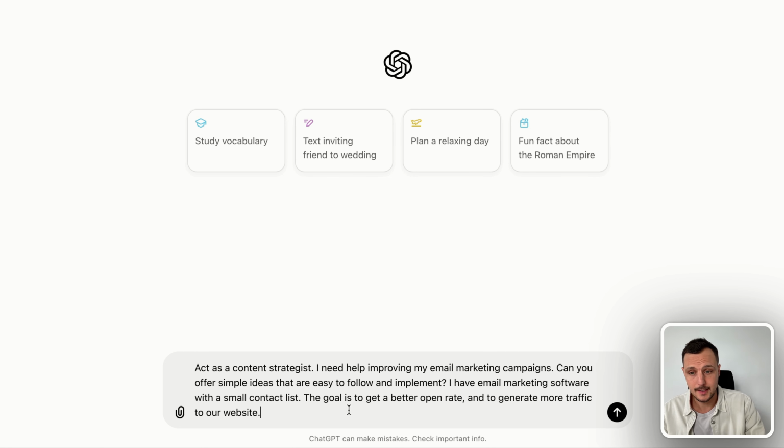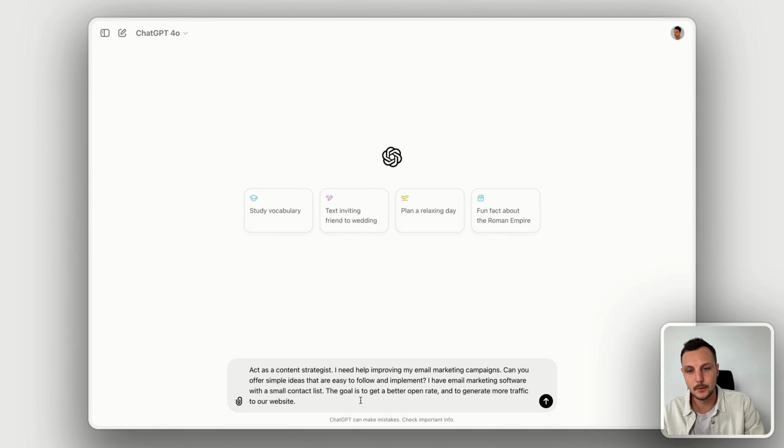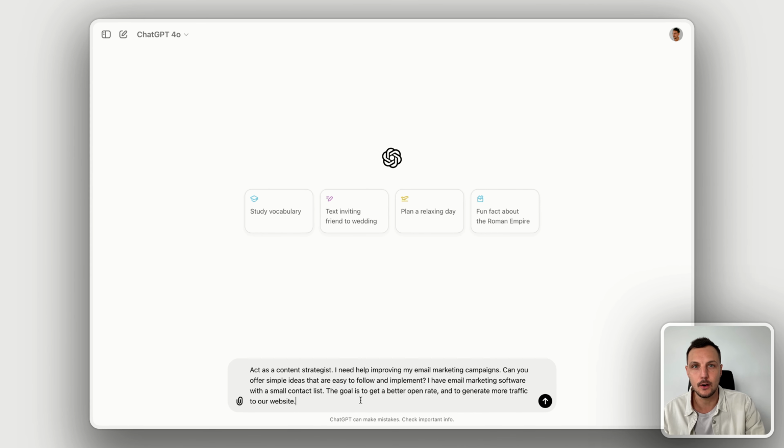I create a bit of context. So I'm telling ChatGPT that I have email marketing software with a contact list already. And then I'm sharing the goal is to get a better open rate and generate more traffic to our website. This would be a very useful prompt if Story Safari is already active in email marketing. They've maybe sent a campaign or two, but they're looking for advice on how to do this better.